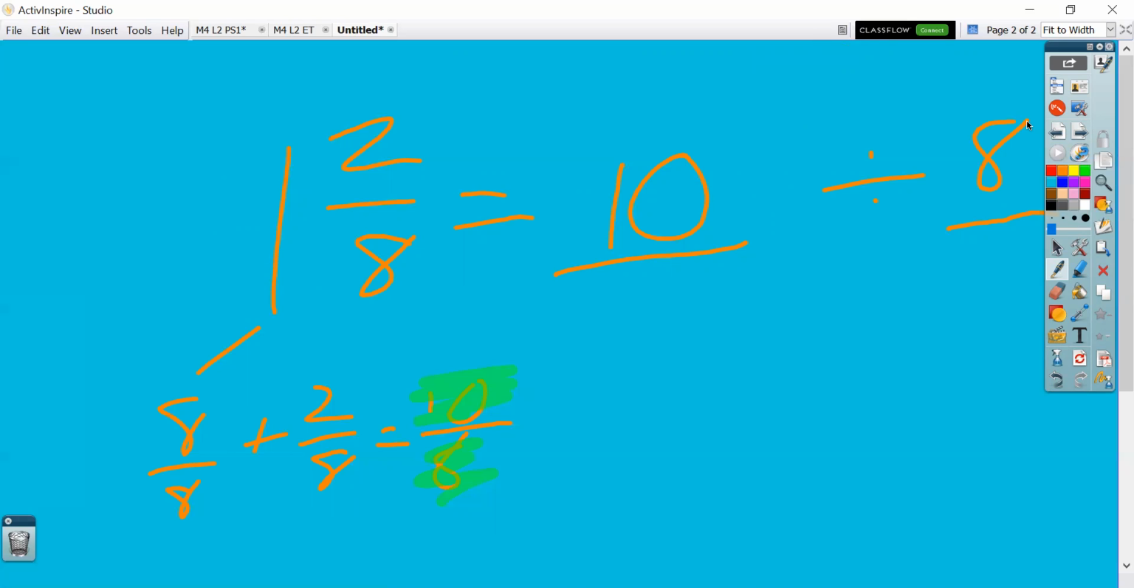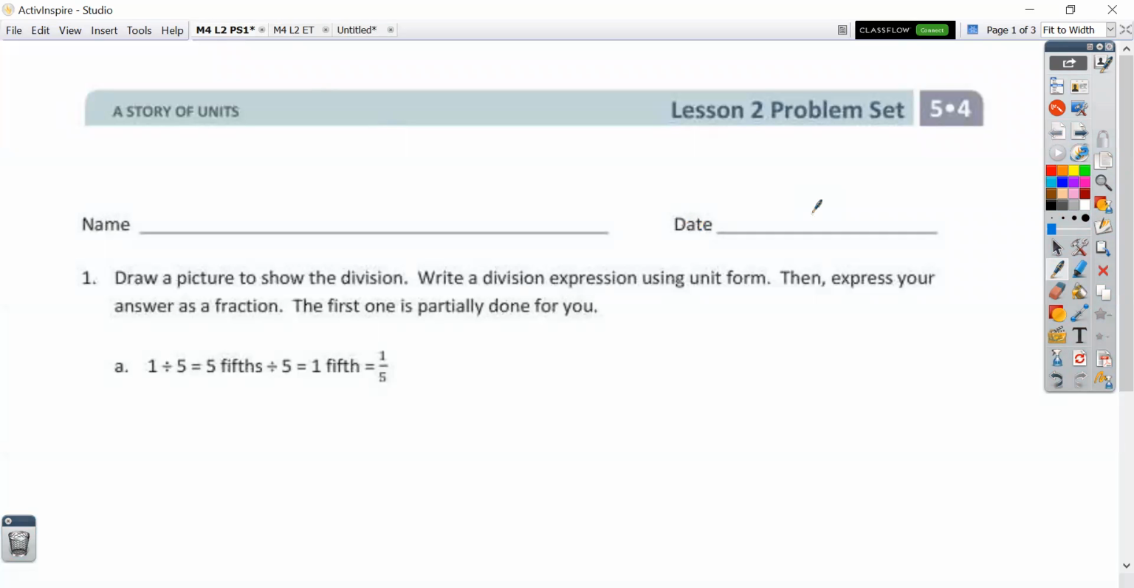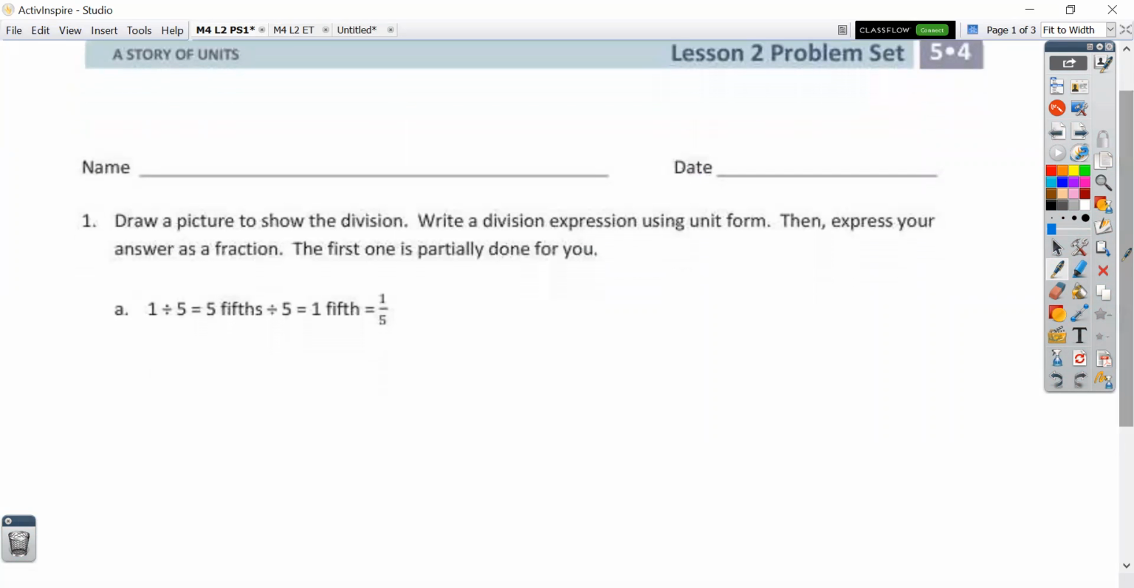Awesome. Let's go to our problem set and do some of these together. We are not doing page 2 of the problem set. We're going to do page 1, and then we're going to do page 3. The first one's done for us, but let's read the directions real quick. Draw a picture to show the division. Write a division expression using unit form. Cross off the unit form. We're just going to write a division expression, and then express your answer as a fraction.